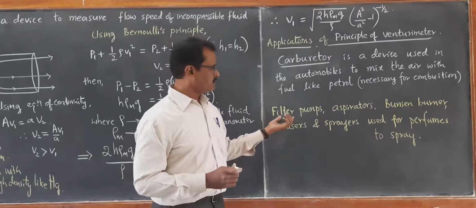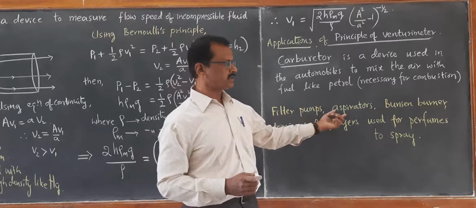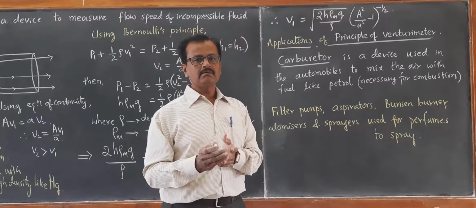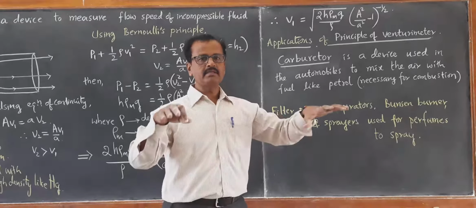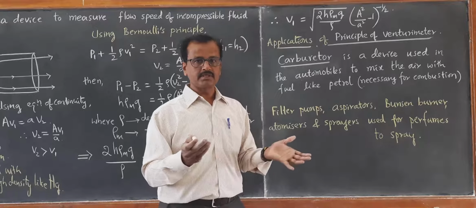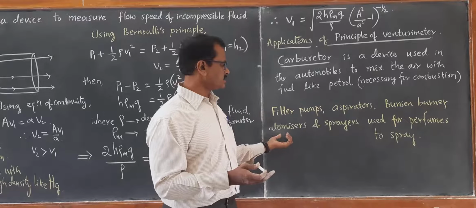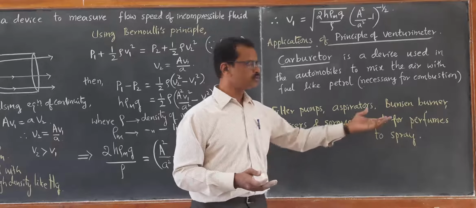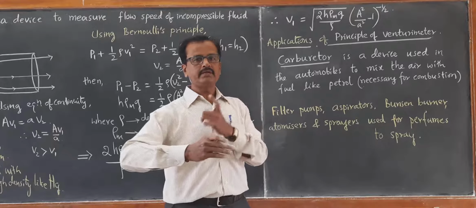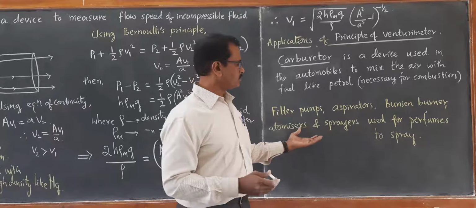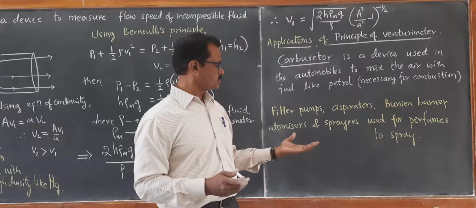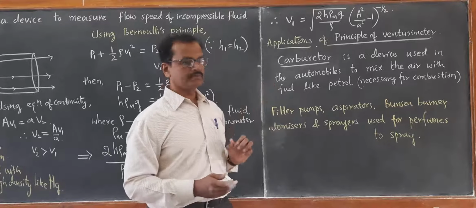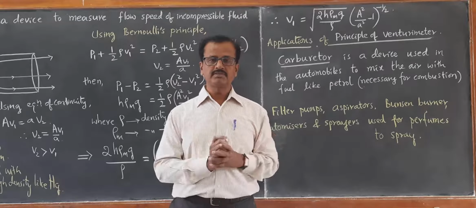In the same way, filter pumps, aspirators, the Bunsen burner used in the chemistry laboratory, even the burner that is used in the kitchen, and atomizers and sprayers used for perfumes and deodorants, they are all using the same principle of venturimeter, that is Bernoulli's principle.